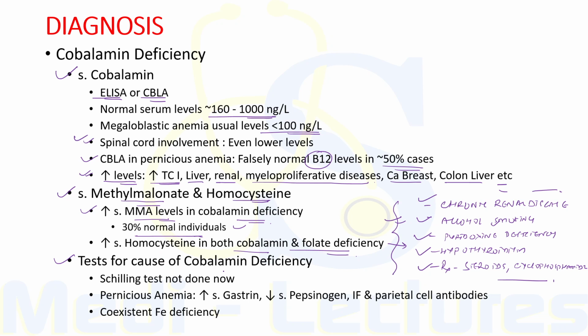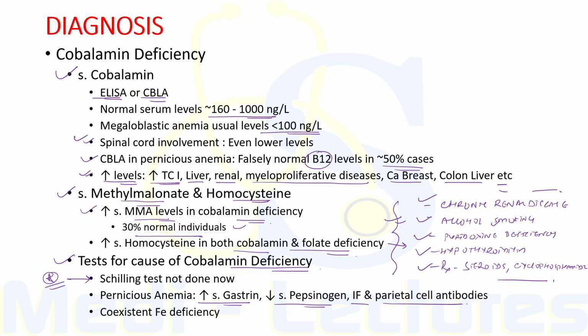Now, what are the tests to identify the cause of cobalamin deficiency? So we have already discussed that Schilling test is not done now. So we cannot identify whether this is due to inadequate dietary intake or malabsorption. The tests to diagnose pernicious anemia include increased serum gastrin levels, decreased serum pepsinogen, and intrinsic factor as well as parietal cell antibodies.